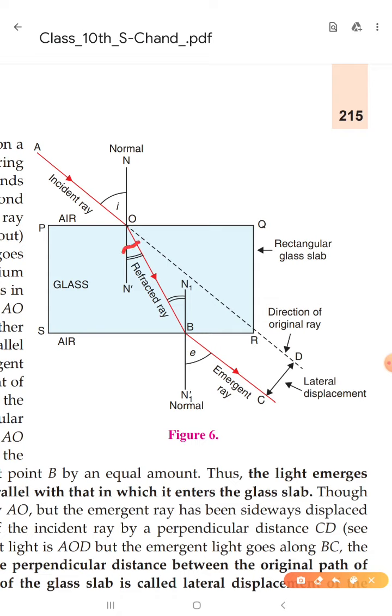Now this ray will strike at point B. From this point it will move to the air, that means it will move to the rarer medium. So in this case this is the denser medium, this is the rarer medium. When light moves from a denser to a rarer medium, it will move away from the normal. This is the basic thing which we can draw easily. Now we have to do one thing here.